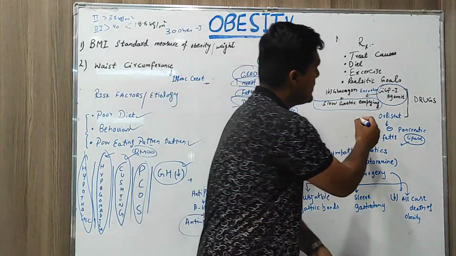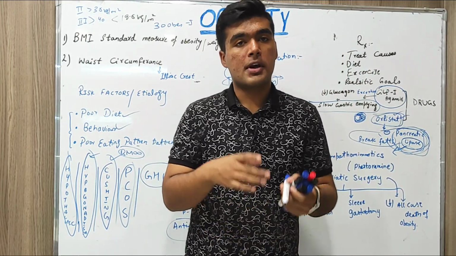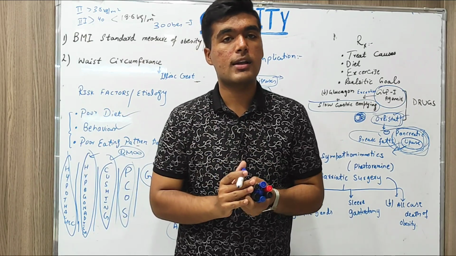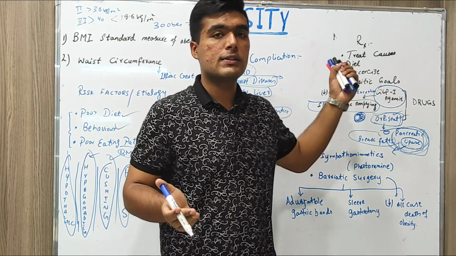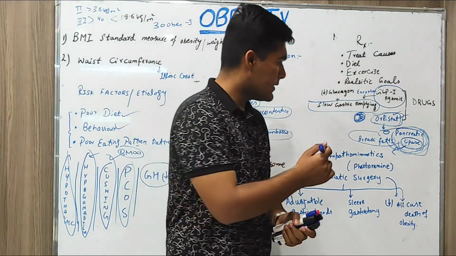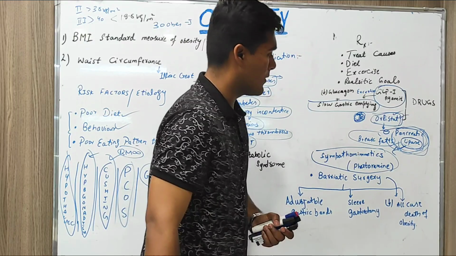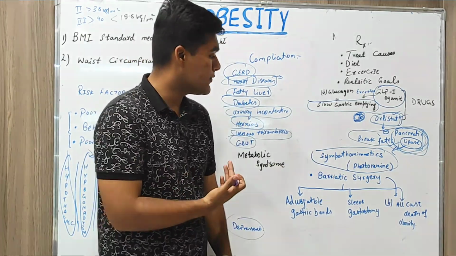The second drug is orlistat. It acts on pancreatic lipase, and lipase acts on the hydrolysis of fat. So at the end result, fatty acids are not absorbed, and due to that we have chances of reduction of obesity. Third is the sympathomimetic drug phentermine. So it's fight or flight, so it acts to reduce weight as well.